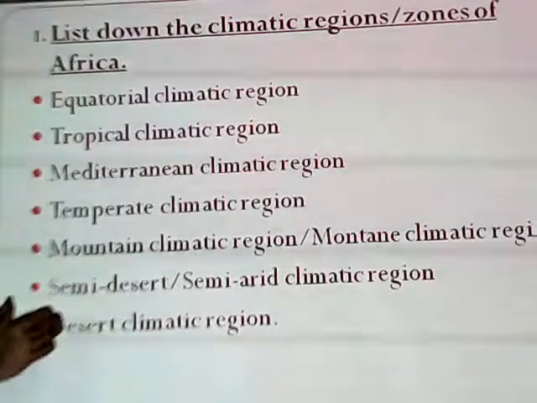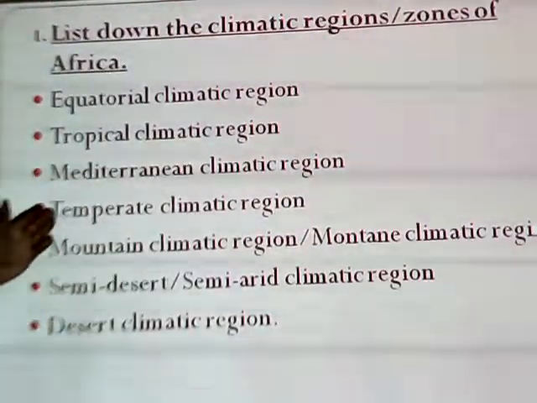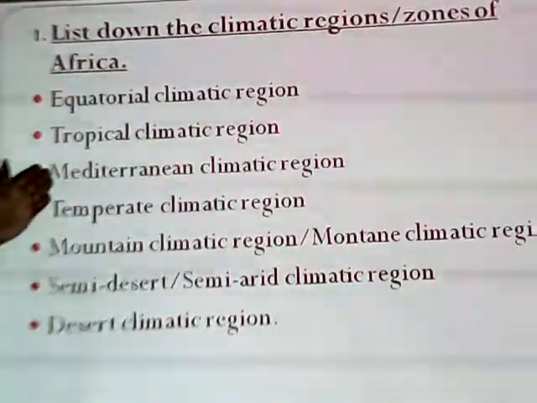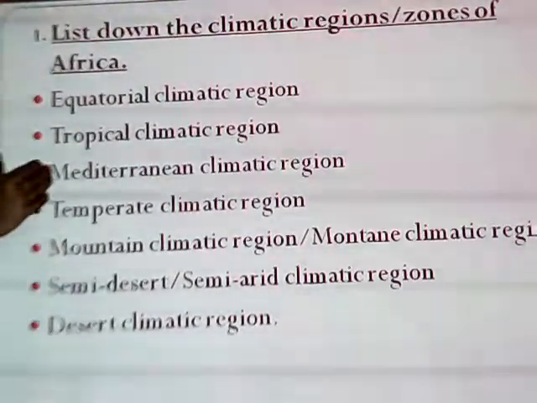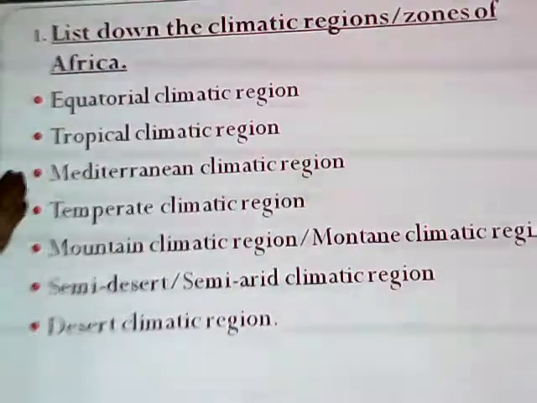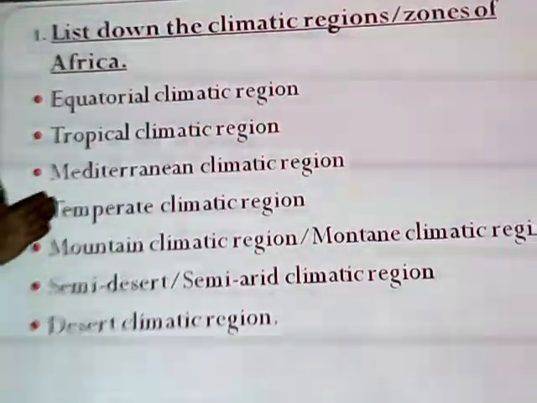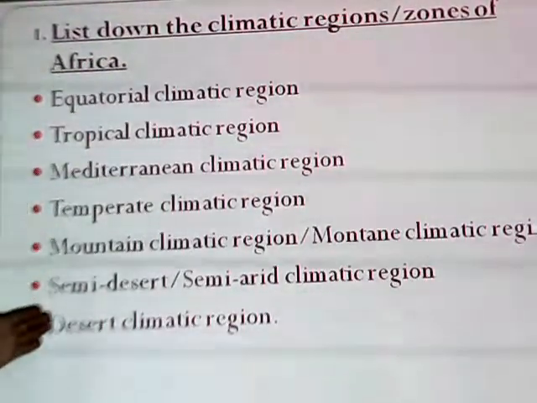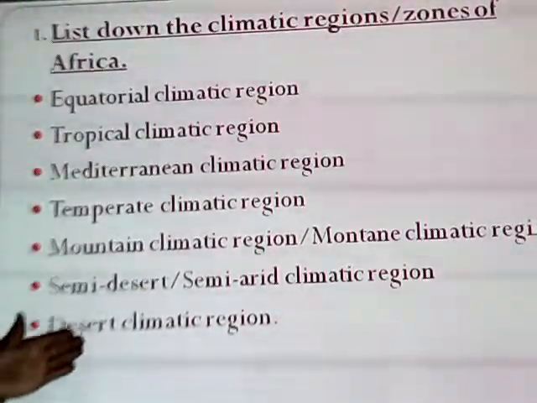In Uganda, we do not have deserts, we do not have temperate, and we do not have Mediterranean. So these three are the new ones I am introducing to you in this topic. Mediterranean climatic region, temperate climatic region, and then the desert climatic region.